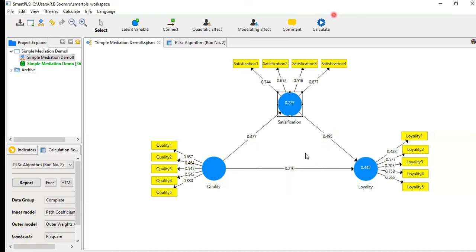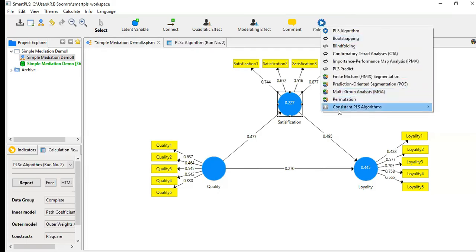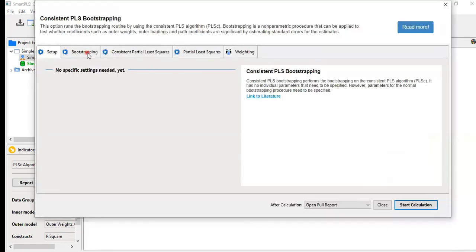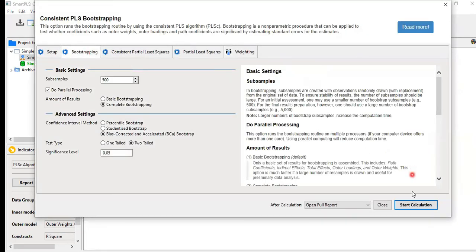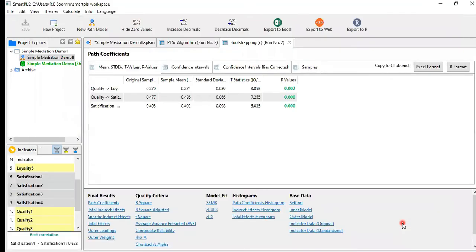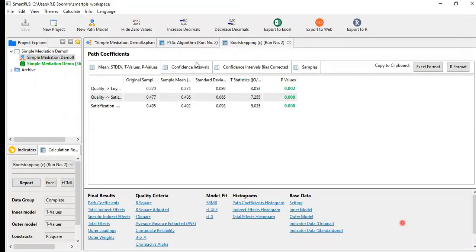Okay, let's start. How to check? Very easy. Just go into the consistent PLS algorithm and consistent PLS bootstrapping. Okay, now again 500 to save the time. Okay, we have got the results of the bootstrapping. Now both the PLS algorithm and bootstrapping results are there.